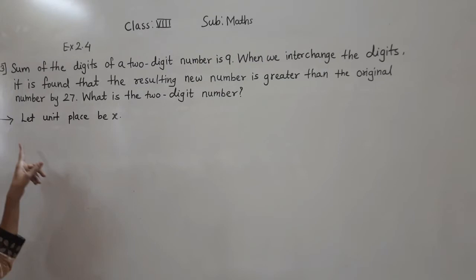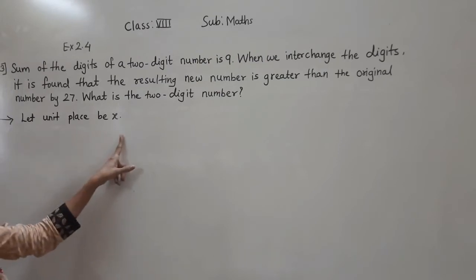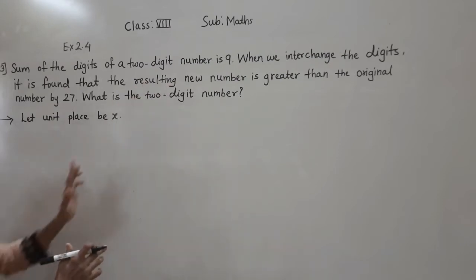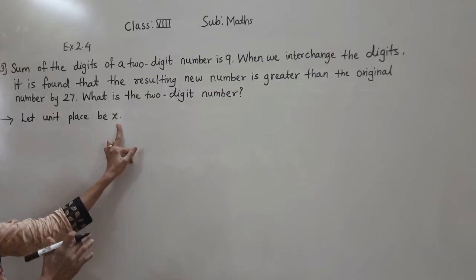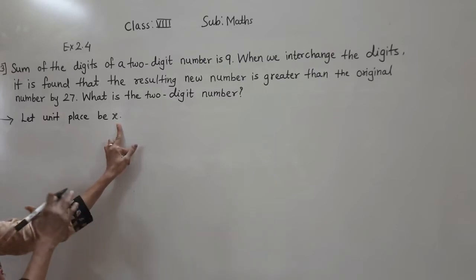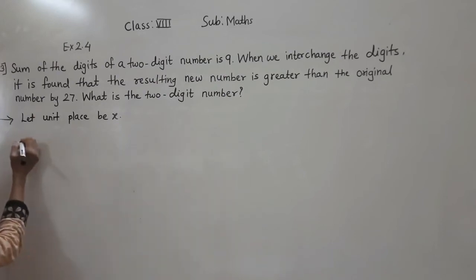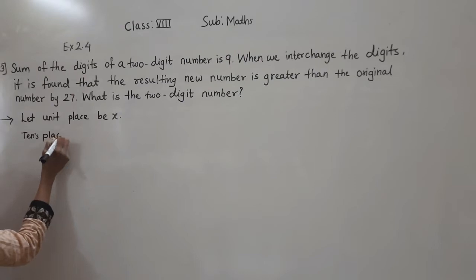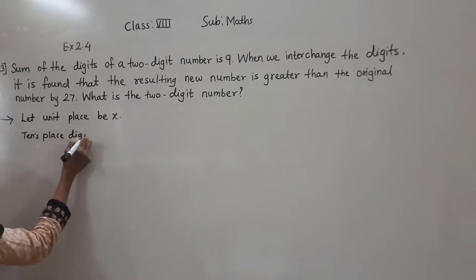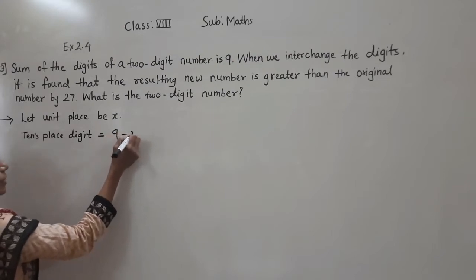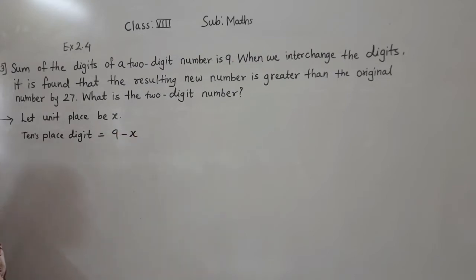So which number will be there at the tens place? 9 minus x. Okay, the total, the sum, is 9. So one digit is x, the unit place number is x. So what is the number at the tens place? 9 minus x. So the tens place digit is equal to 9 minus x.